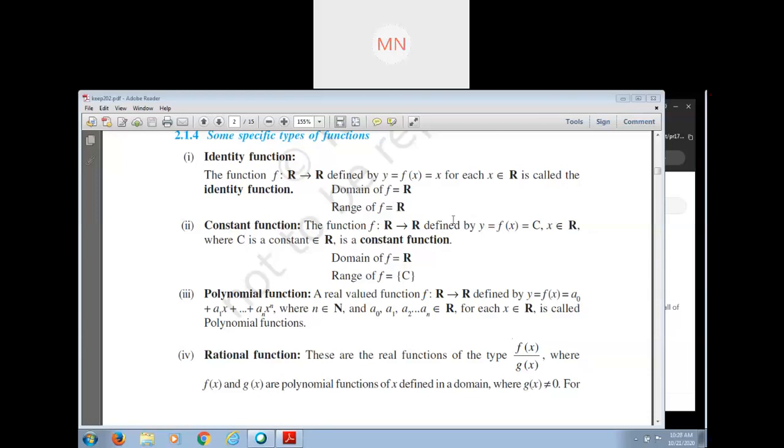But function is a special type of relation in which all elements of the first set are associated with a unique element of the second set. In the previous class we have discussed some examples, and I have given some figures also.